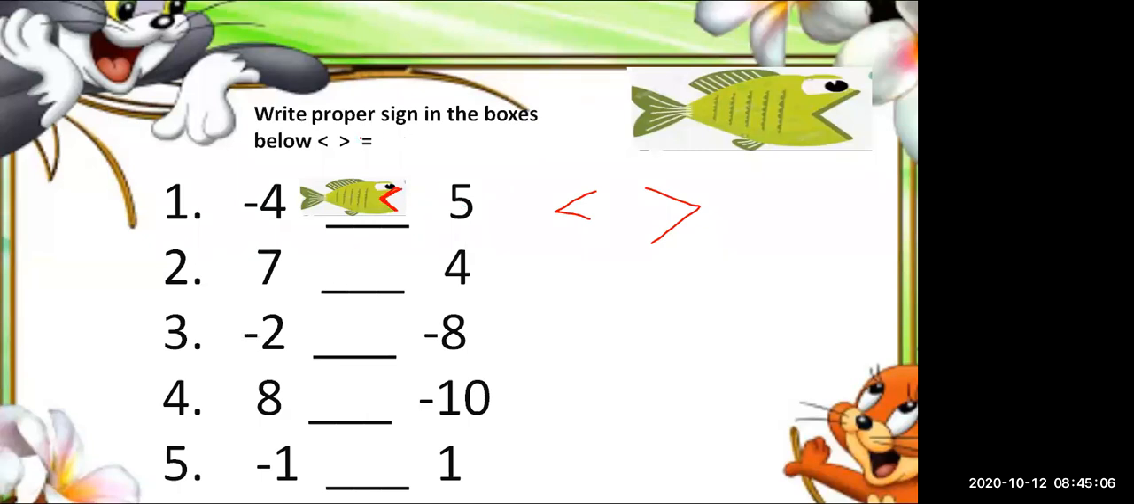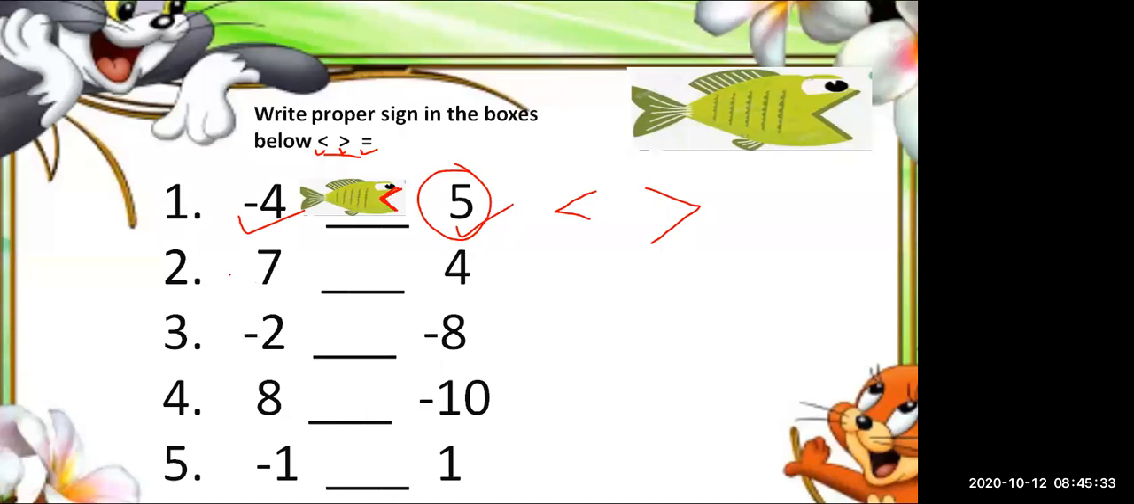So always remember that the open mouth should be towards the bigger number because it loves to eat a bigger number. We have three signs: greater, lesser, and equal to. We have to just put it over here. So we have -4 and -5. Which is the bigger one? -5 is bigger or -4 is bigger? So -4 is the bigger number, so the fish is eating -4.